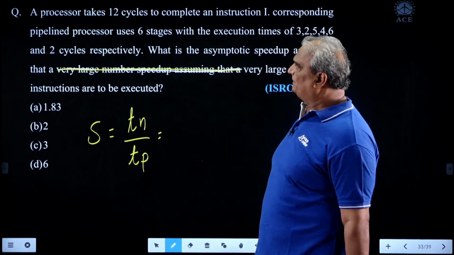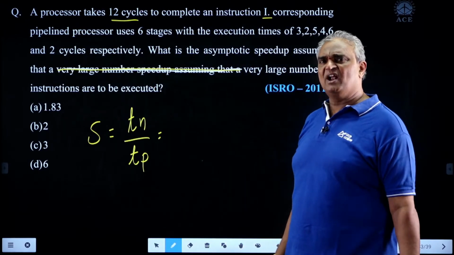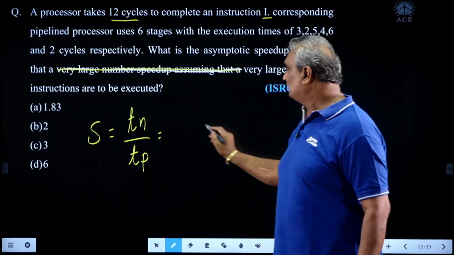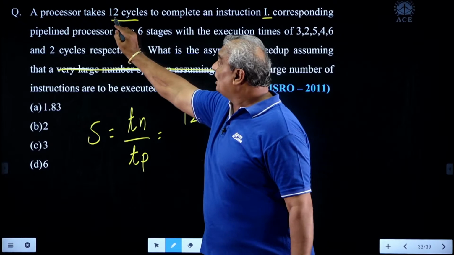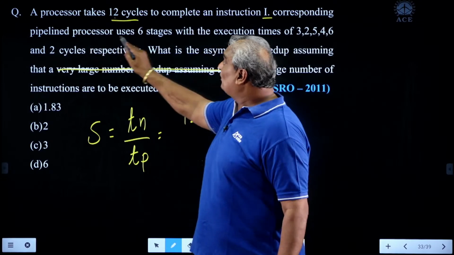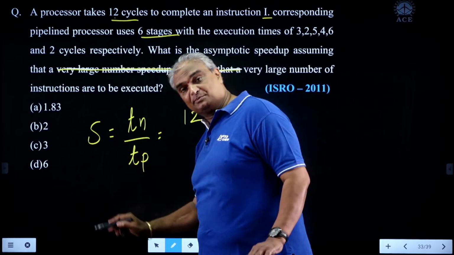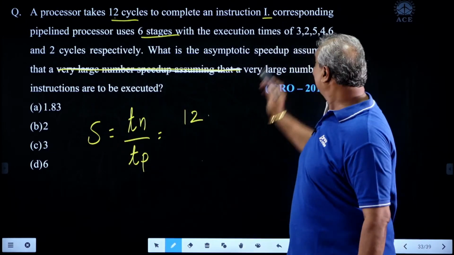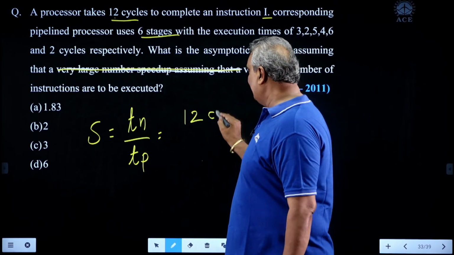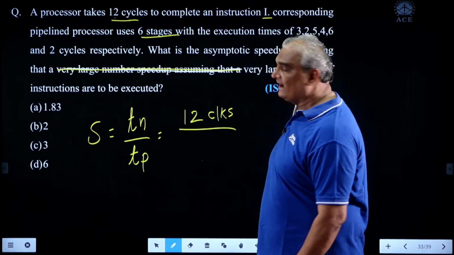Here, understand the question. A processor takes 12 cycles to complete an instruction I. The number of clock cycles needed to execute one instruction on non-pipeline is nothing but 12. How do you conclude it is non-pipeline? Because in the next statement, the corresponding pipeline processor uses 6 stages. That means the first one is non-pipeline, and the second one is pipeline. That's why the non-pipeline time for one instruction is 12 clocks.